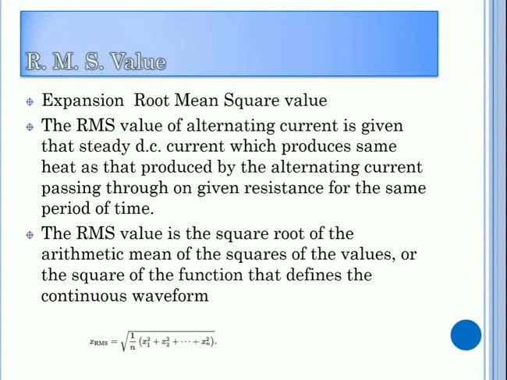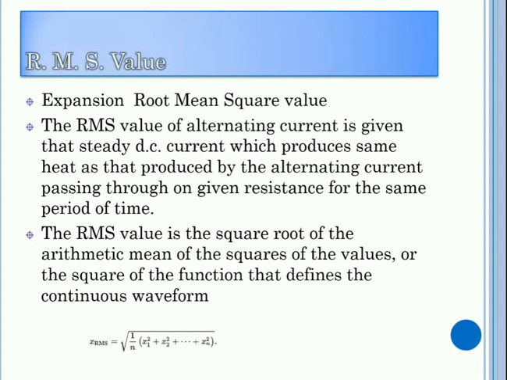Generally, non-electrical people or common people do not know how to talk about AC values. For example, if you give a battery to non-electrical people and say 6 volt, they will say yes, it's a 6 volt battery. But if you say it's an alternating source of 6 volt, which means it goes from 6 to minus 6 and comes again from minus 6 to 6, they can't understand. So we have to take a value relevant to the DC. The AC value relevant to the DC is mostly represented by the RMS value.